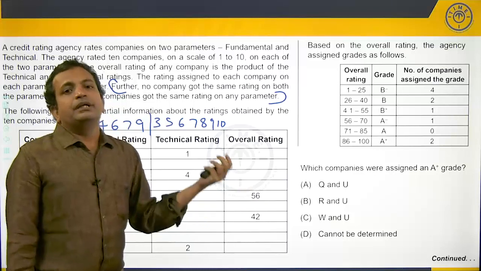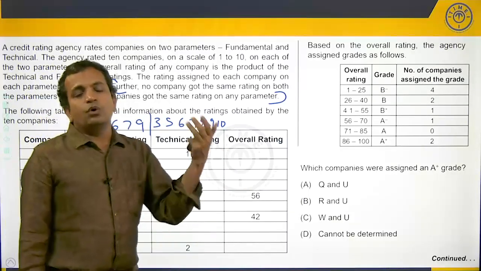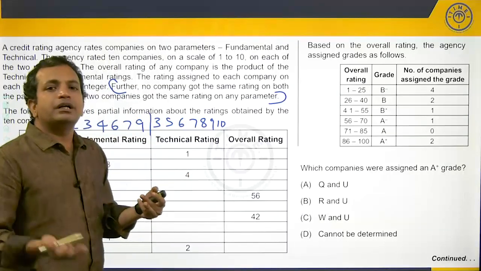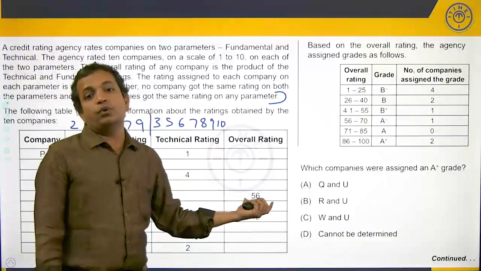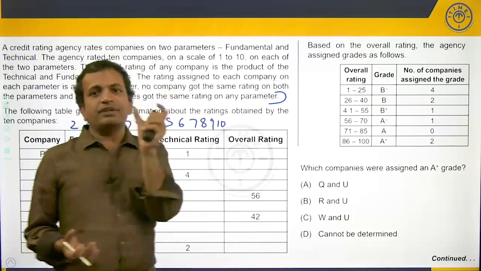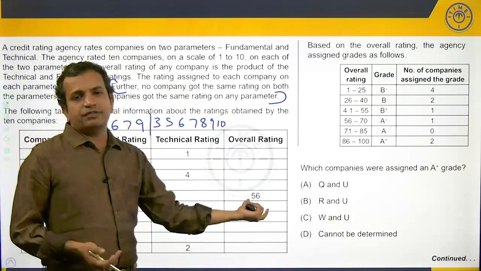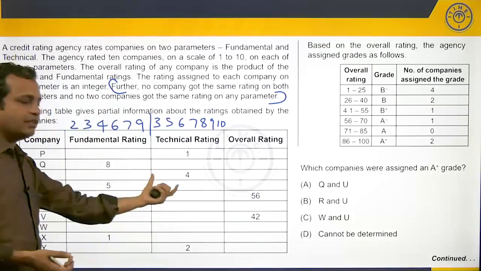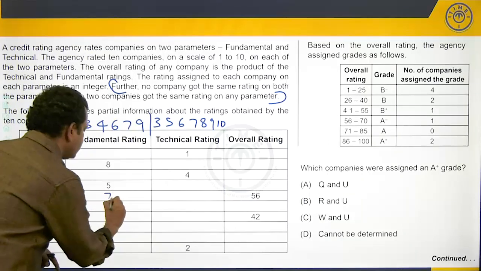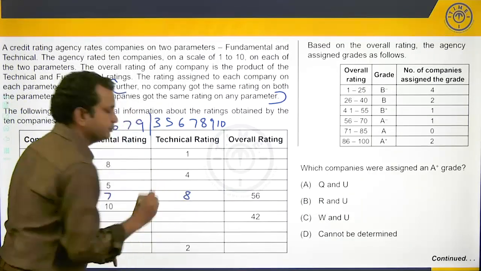9 is not a multiple, 10 is not a multiple. If we go to 11, 12, 13, all those would only reduce. In this case, thankfully, we don't need to go because 11, 12 and 13 are more than 10. So 7 and 8 is the only pair which can give us 56. Now, will it be 8, 7 or 7, 8? Because 8 is already here, it has to be 7 here and 8 here.